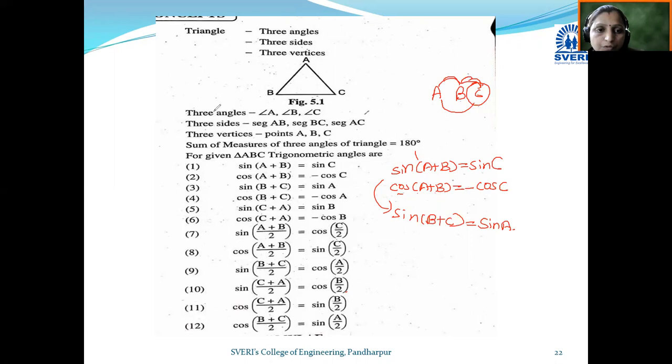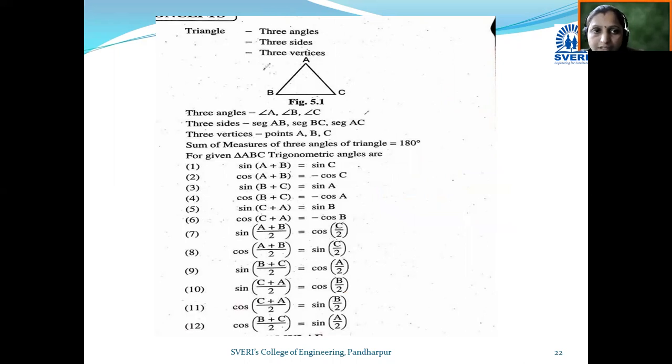So see, this is helpful while solving the examples. So let's move towards the next.